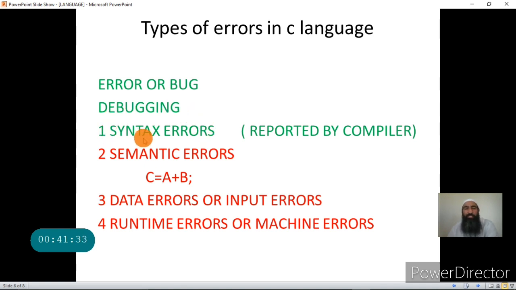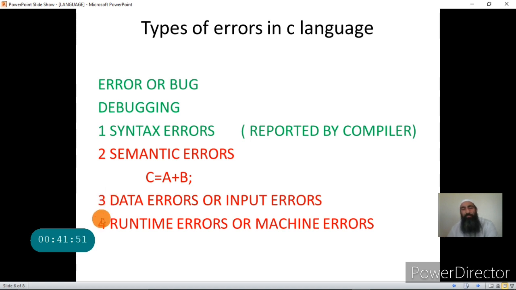Changing the program is called editing the program. So in case of syntax errors, you have to edit the program. In case of semantic errors, you have to edit the program. But in case of data errors, you don't have to change the program. You have to simply change the inputs. You have to give the correct inputs when you are running a program.